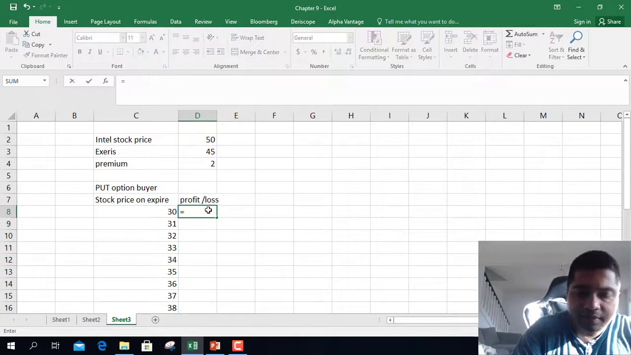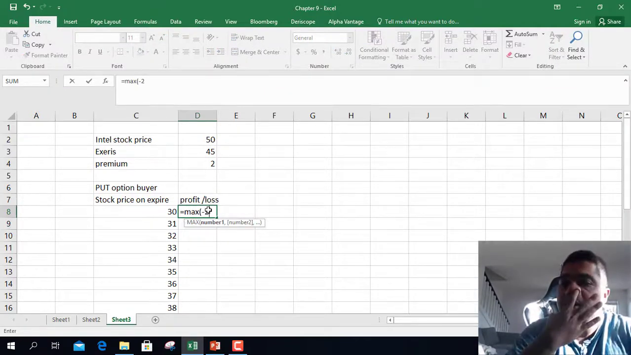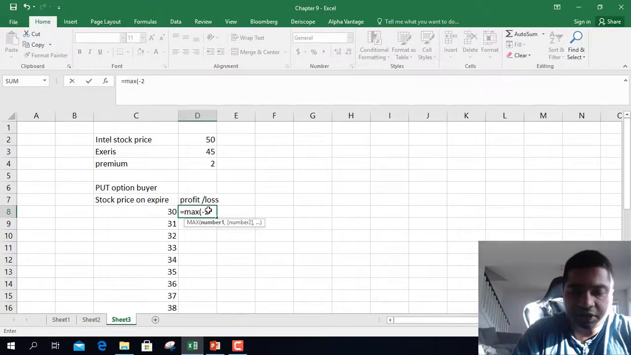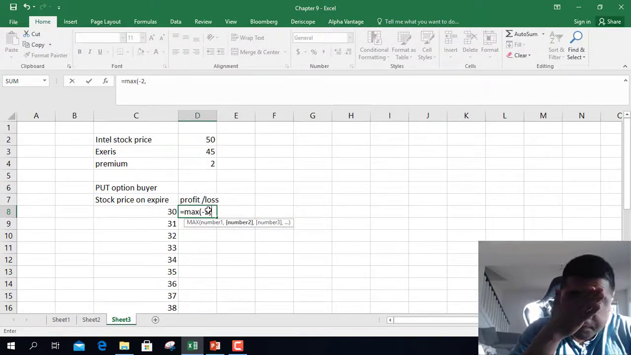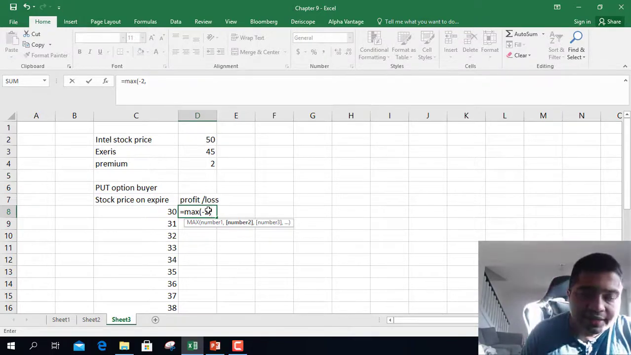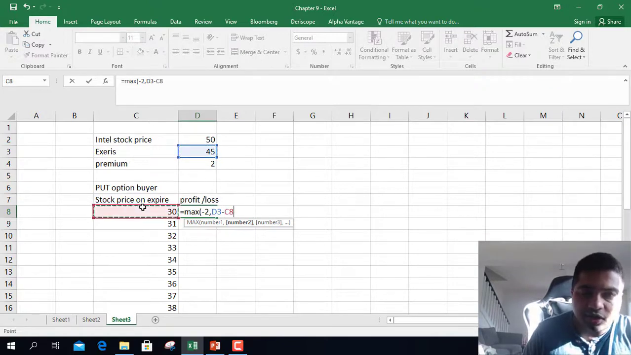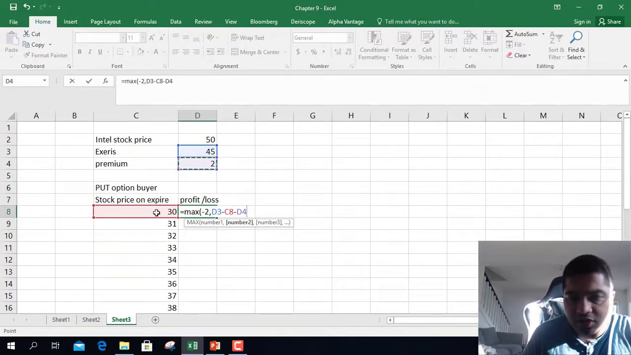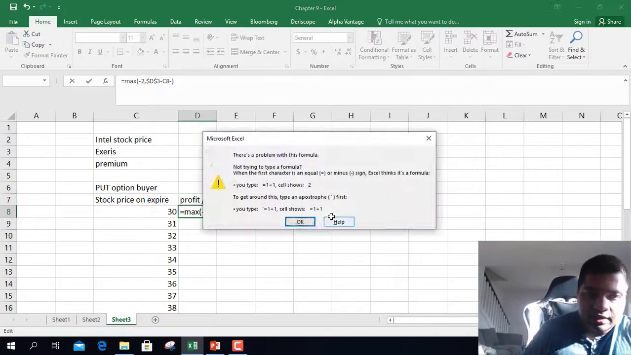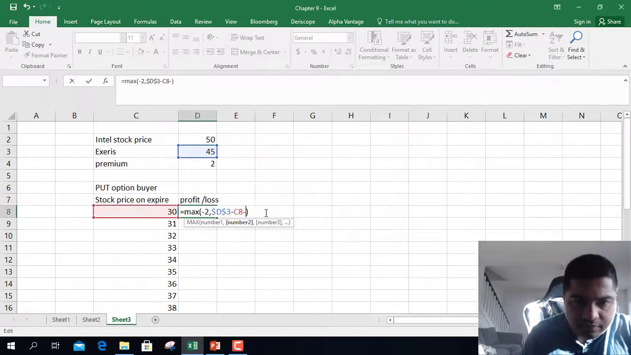As a put option buyer, the maximum loss you suffer is premium amount, that is $2. So max function -2, and your profit or loss from the contract is exercise price minus stock price minus premium. So stock price keeps on changing, exercise price is constant and premium is constant. Okay.